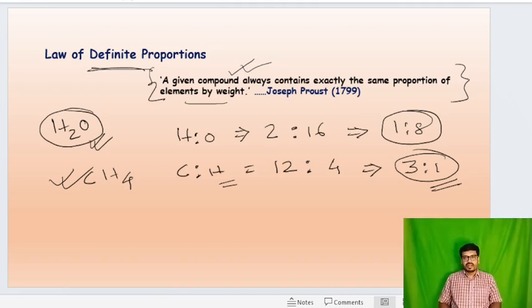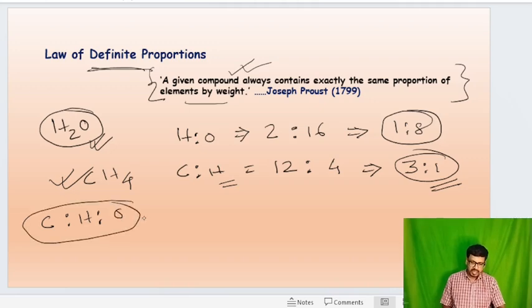Now there is a point. If you can see the reverse statement of the definite proportion, that is wrong, that is not true always. Okay, now say for example, carbon, hydrogen and oxygen. Clear? If their mass ratio, that means say for example